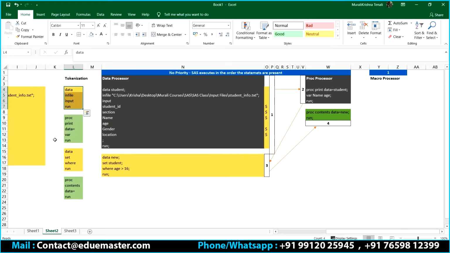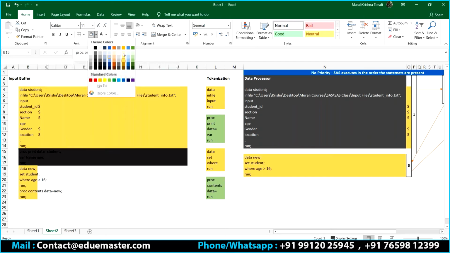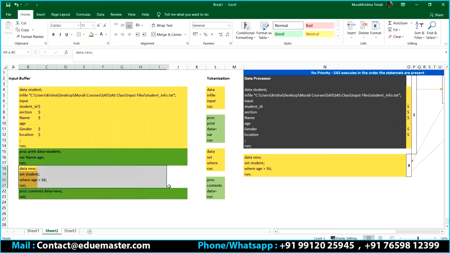Whatever is in the light orange, these are going to be data processors. I have identified this from my code from the keywords. Correct? Yes. Even here, if you want to make sure, I can do this. The light green is going to be the proc, and the other one is going to be data. Is that making sense now? Yes. Okay, that's fine.